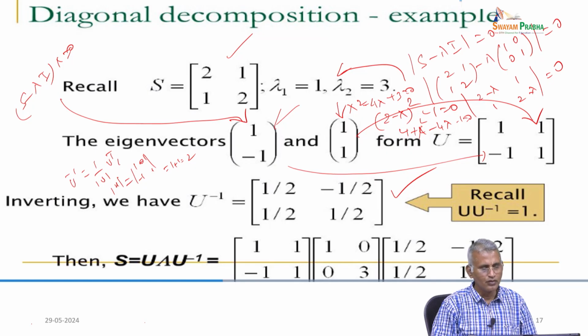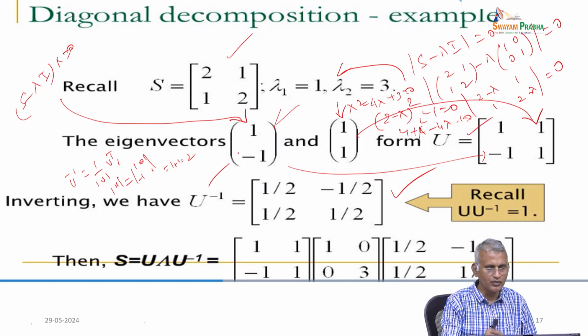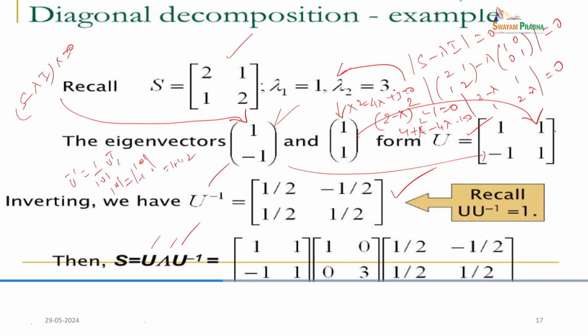Now, you know U, and you know U inverse. U tau U inverse is nothing but this: the U matrix is [1, 1; minus 1, 1], which you have to write, and tau is the main diagonal matrix of lambda 1, lambda 2, and then U inverse, which you also know. Now it is totally decomposed. This is the way we do diagonal decomposition.